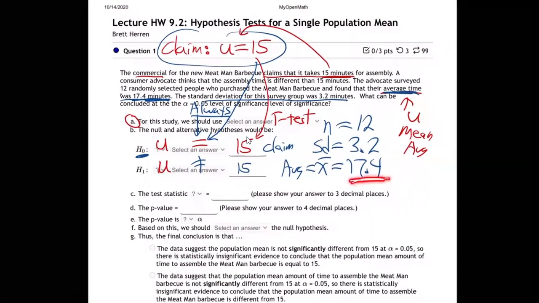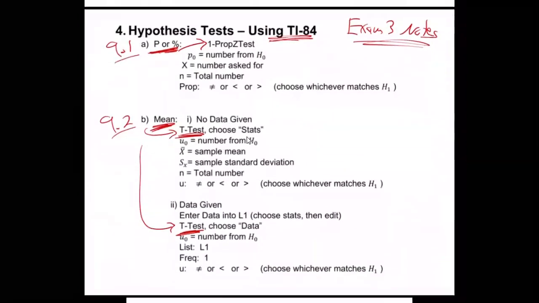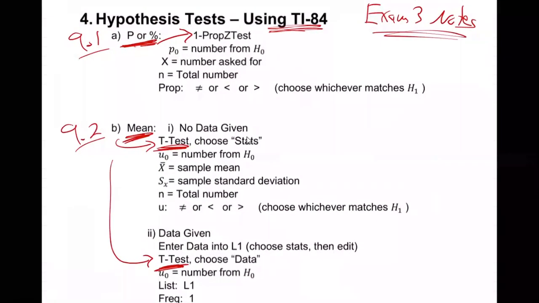There's an average for the group, and we're comparing that to the average being claimed. All right, so let's go on down and use our calculator. We come on down now to the part 4, which has the calculator stuff. And under mean, that's where we're at for 9.2, it's mean. No data given, that's where there's no list of data. You'll see the data problems in a little bit. No data given. You're going to choose t-test and choose stats, put in mu 0, X bar, S sub X, n, and the information. All right, there it all is.